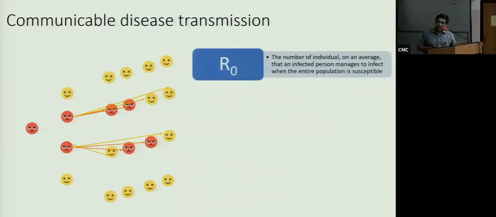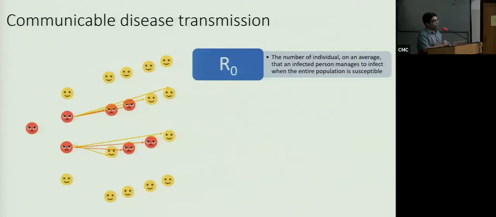So this brings us to an important concept that we use, which is called the R0, or R-naught. R0 is essentially the number of secondary infections from a primary case during the course of his infectiousness in a totally susceptible population.